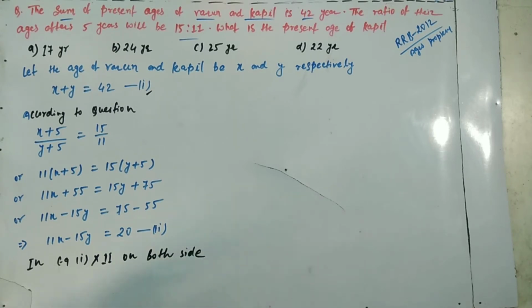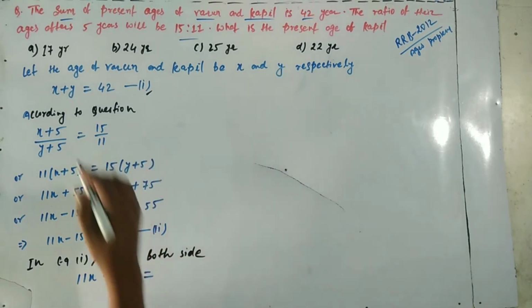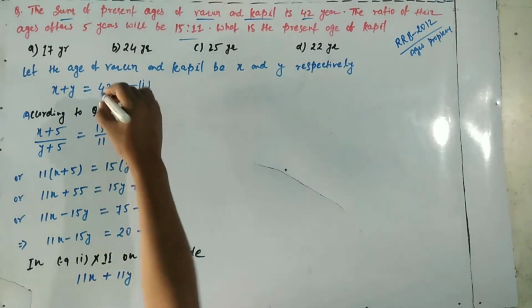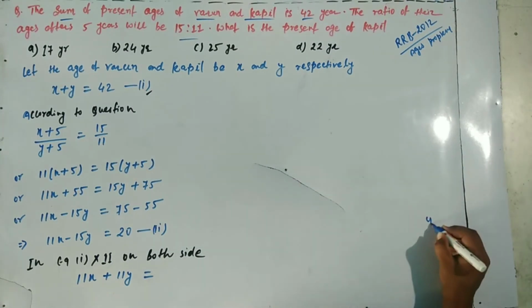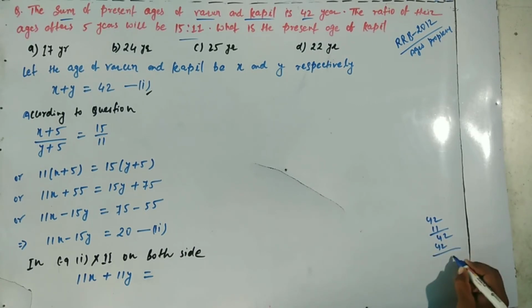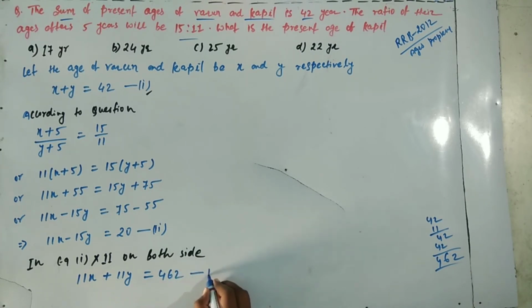Then the equation will be 11X plus 11Y equals 42 into 11. 42 into 11 is 462. So 11X plus 11Y equals 462. Let this be equation 3.